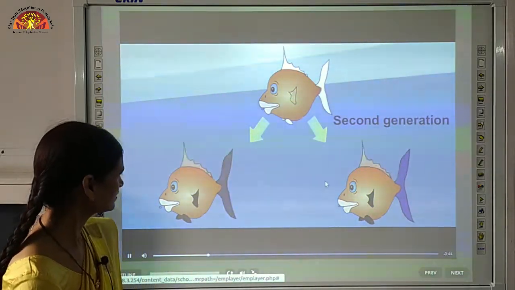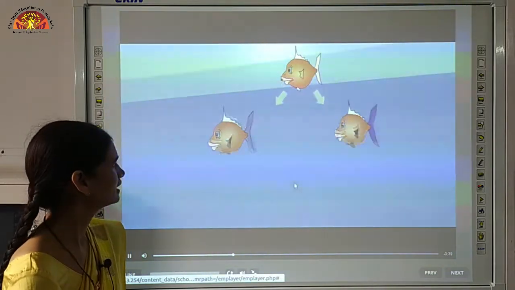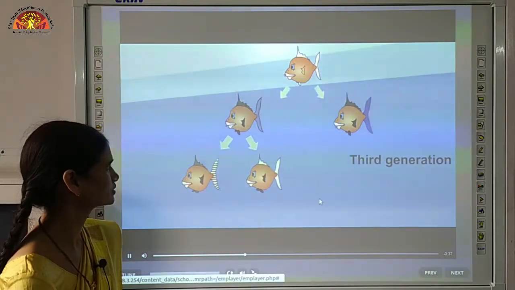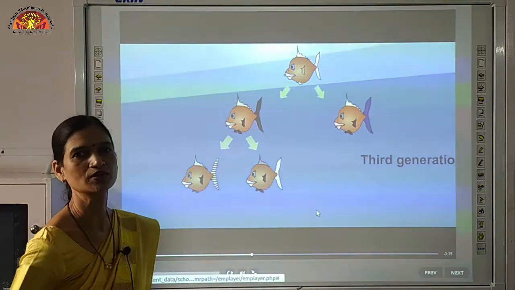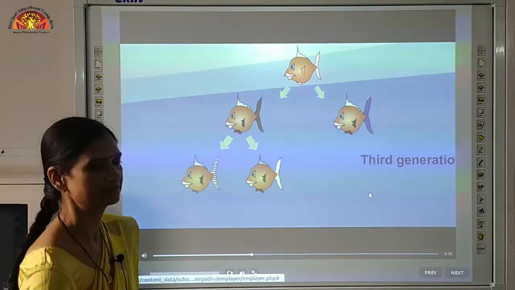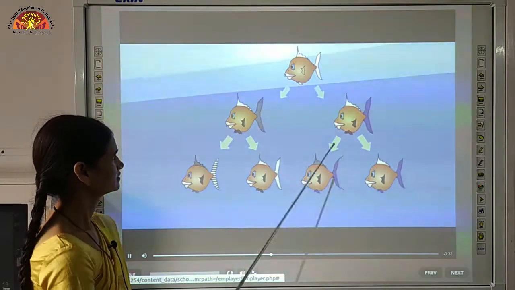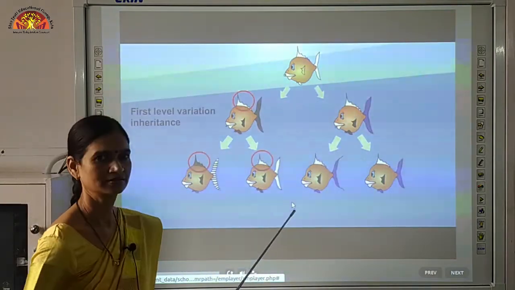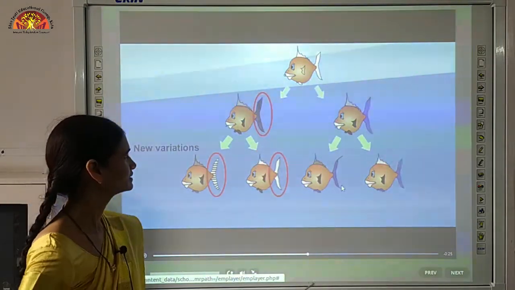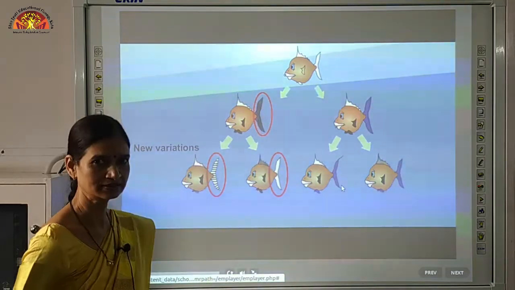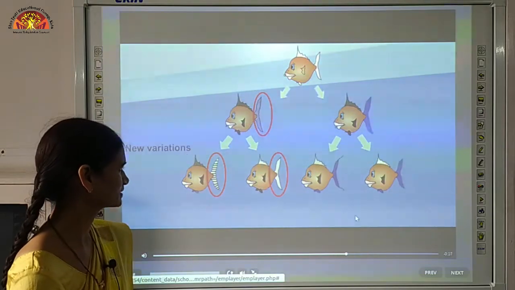there. So these variations will be accumulated in every generation, and again when they will give rise to third generation, so these variations will also be there and new variations will also be there. So variations will be accumulated from generation to generation. You can see new variations are also there and old variations are also getting accumulated. So in this way we can see that variations gets accumulated and these variations helps in the survival of the species.